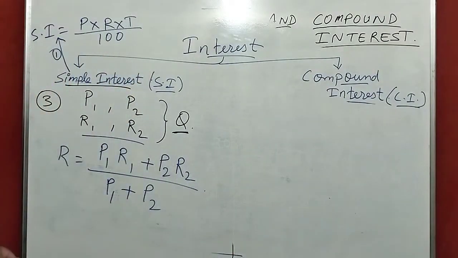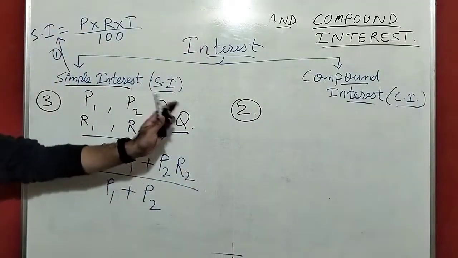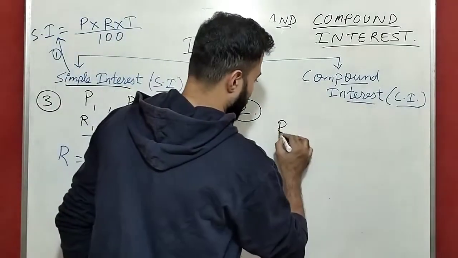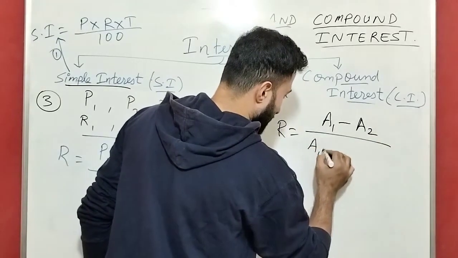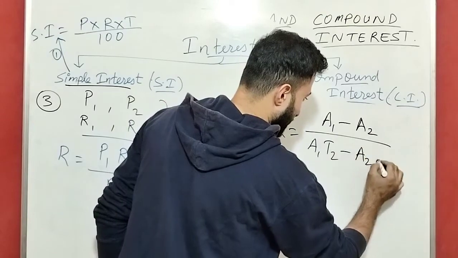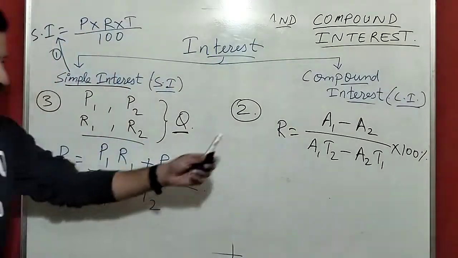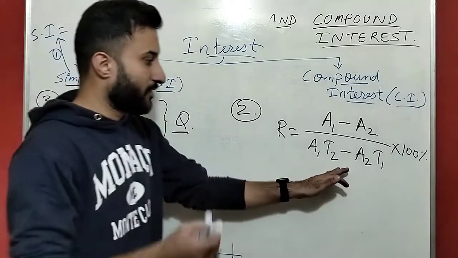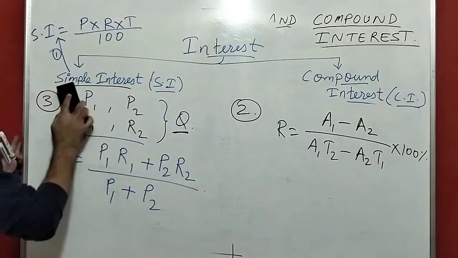Guys, just match the second formula, whether what I have written is the same or not. For rate of interest it is A1 minus A2 divided by A1 T2 minus A2 T1, into 100%. Just check whether I have written this. If I have written this, it is the correct formula. Now we have to use this for simple interest.